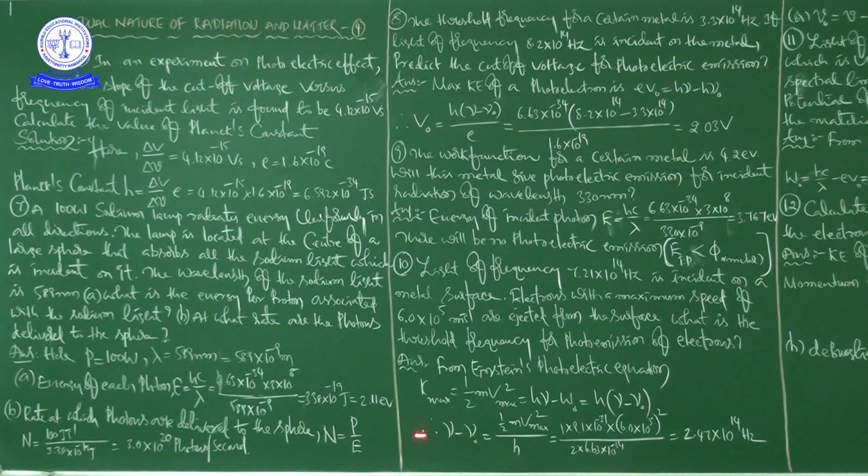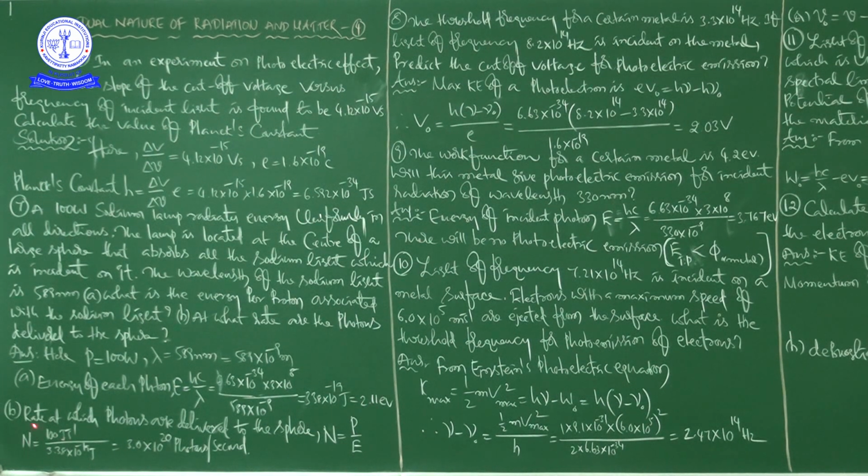This value you can convert into electron volt, because 1 electron volt is equal to 1.6 into 10 to the power of minus 19 joules. So 1 joule is equal to 1 by 1.6 into 10 to the power of minus 19 electron volt. If we convert 3.38 into 10 to the power of minus 19 joules into electron volts, we will get 2.11 electron volt.